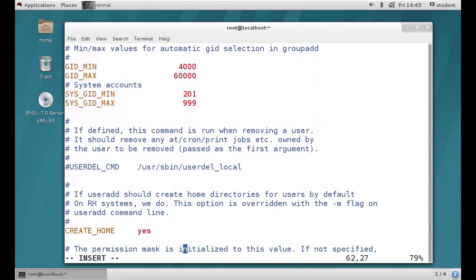Next, see guys, create home directory will have yes. It means while you are creating the user account, along with it the user home directory will also be created. If you keep no, the user account will be created, but the home directory won't be created. Again, if you need to assign the home directory for that particular user, that is a little bit of a lengthy process. Got it, guys? If you provide no, the user account will be created, but it doesn't have a home directory. If it doesn't have a home directory, where is it going to store the data? I hope you got it, guys, right?